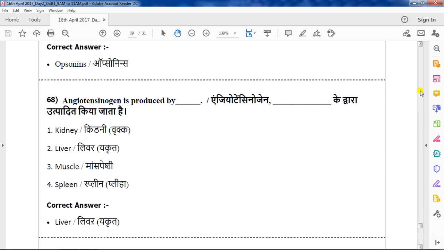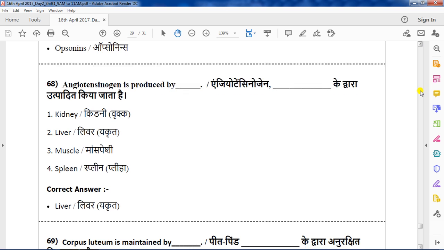This angiotensin 2 will increase the blood pressure. So, some drugs act by angiotensin converting enzyme inhibition, the ACE inhibitors. We studied this in pharmacology, ACE inhibitors.